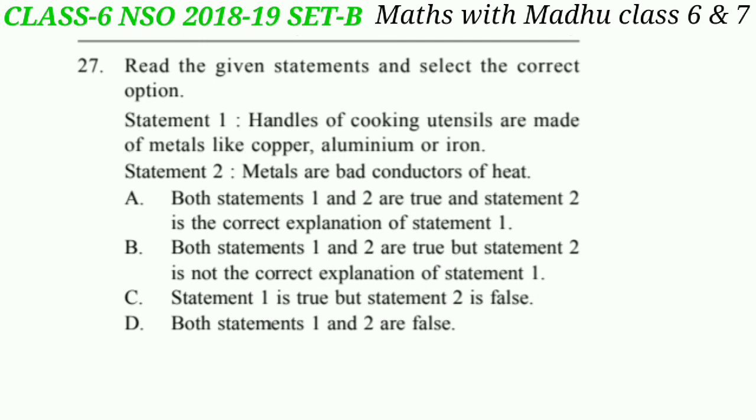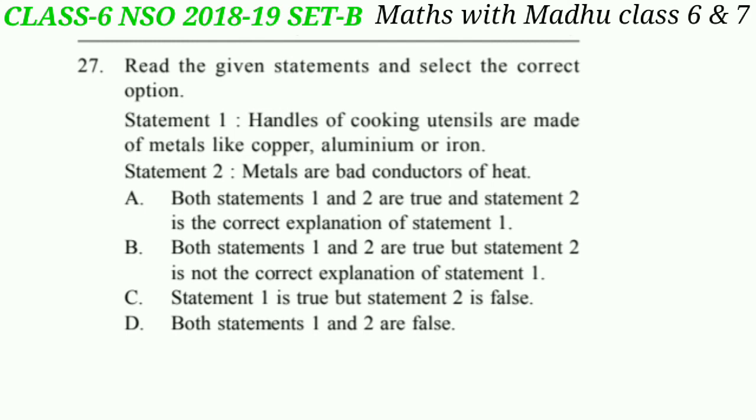Now question 27. Read the given statements and select the correct option. Statement 1. Handles of cooking utensils are made up of metals like copper, aluminum or iron. This is the incorrect statement. Handles of cooking utensils are made up of wood or plastic because they are bad conductors of heat.